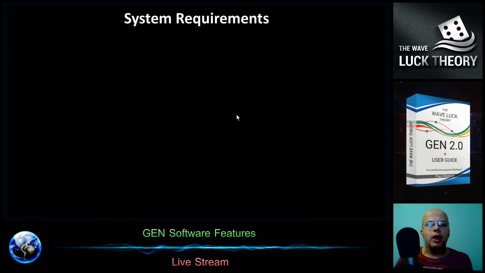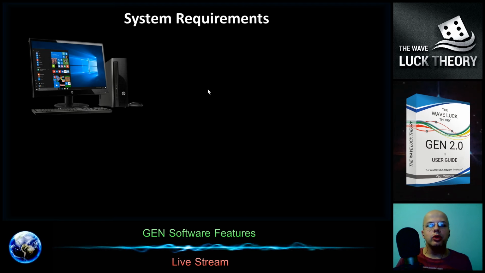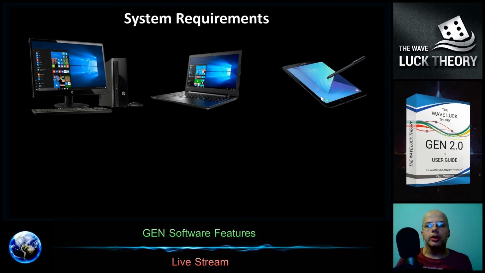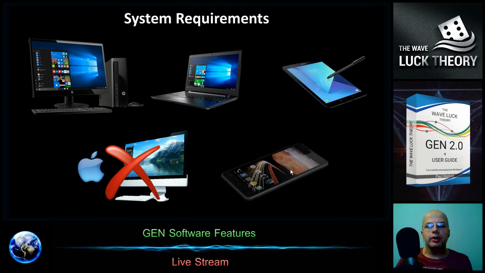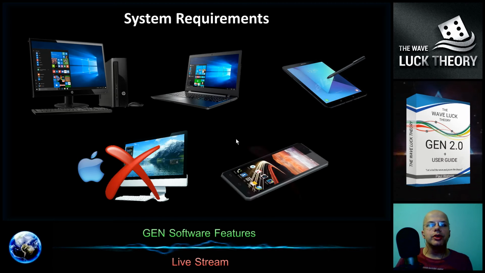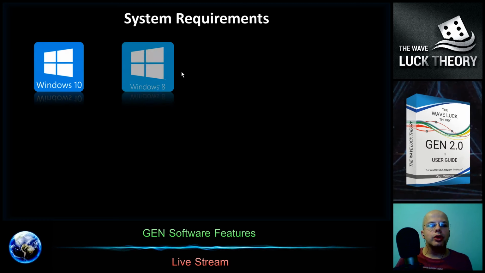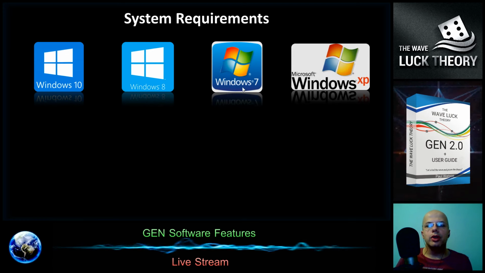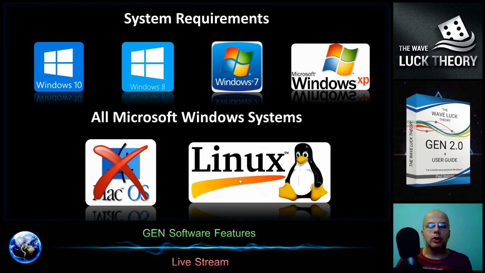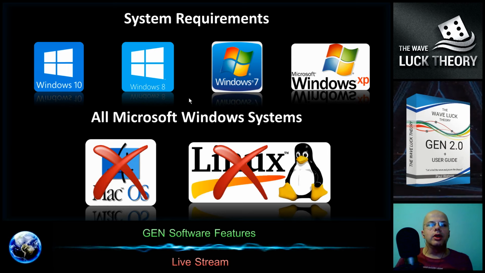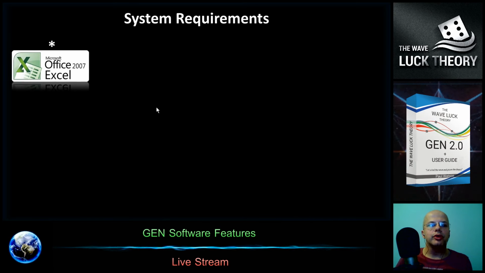System requirements are the following: you can run it on a personal computer, on a notebook, on a tablet, and you cannot run it on Apple computers, and you cannot run it on mobile phones, even with the Windows system. It works on all Windows releases, and it will not work on the Mac operating system for Apple, and it will not work on Linux as well. To run it, you need to have Microsoft Excel, and the oldest version is 2007.